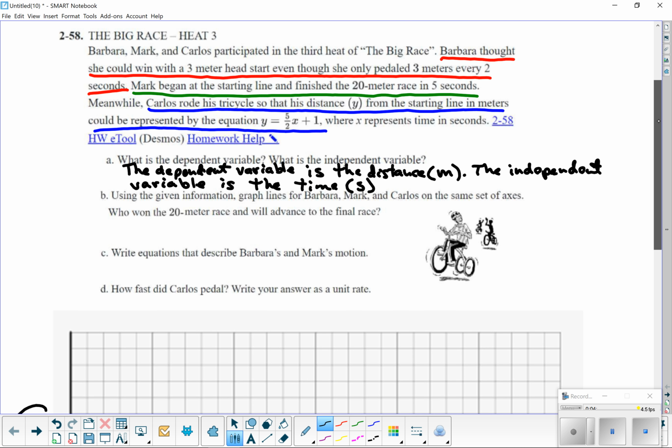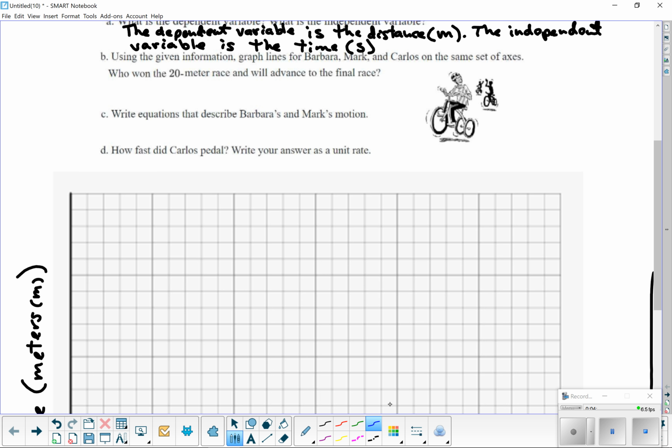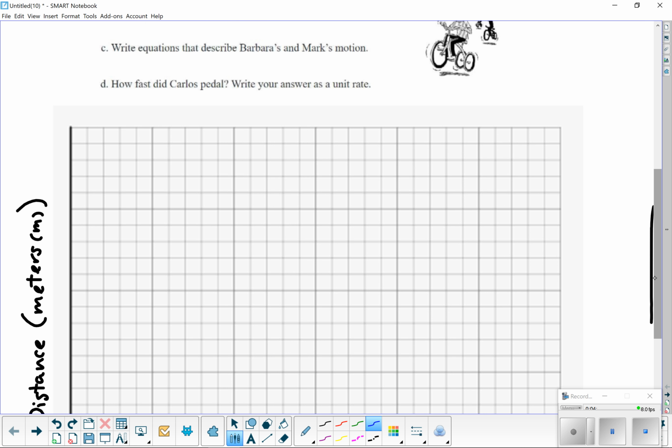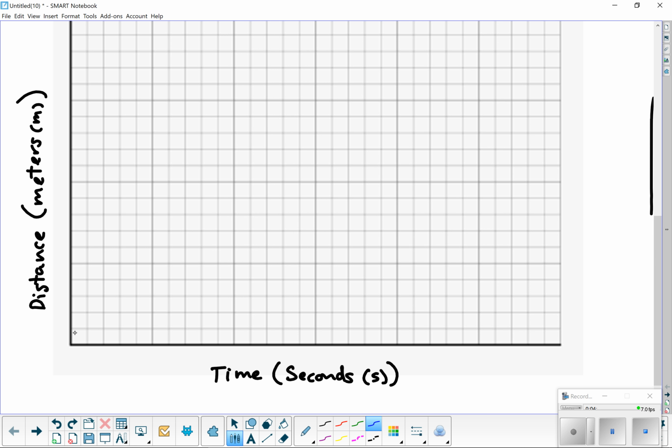Let's start with the equation. Let's do Carlos first, because Carlos has this equation right here. Basically this is how Carlos moves, right? So he starts at 1 and he goes 5 meters every 2 seconds, and that's how you read this little slope. 5 meters for every 2 seconds. And he starts at 1. That's where the starting location is. So on the y-axis, or the distance axis, Carlos is going to start at 1, and he's going to go 5. So I'm going to count 1, 2, 3, 4, 5 for every 2 seconds.